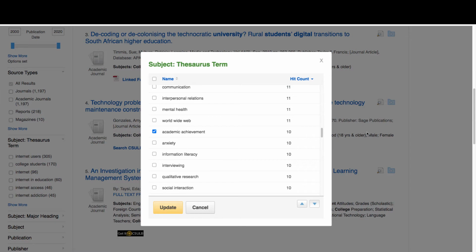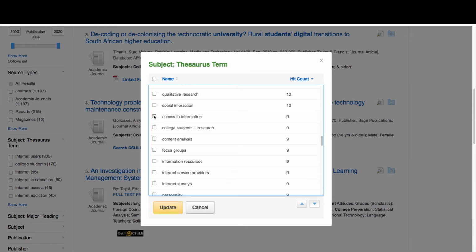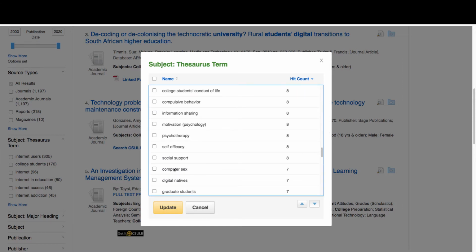Academic achievement, access to information, and we could pick whatever else we wanted. So let's update this search now.